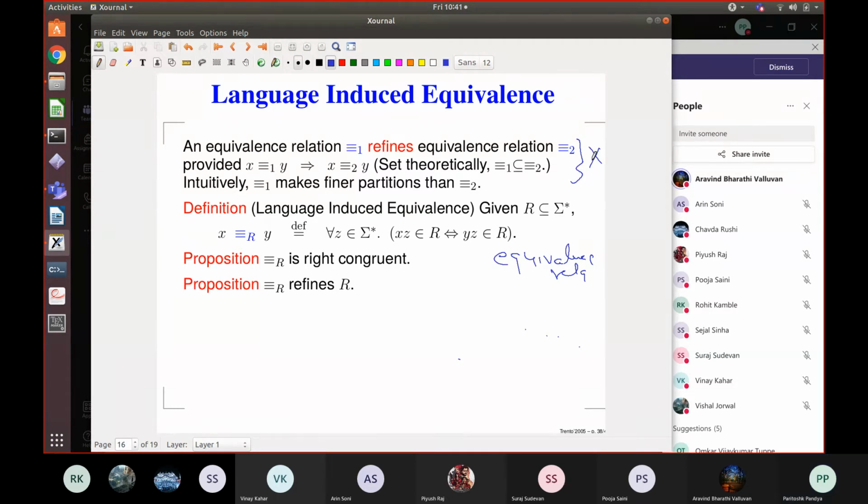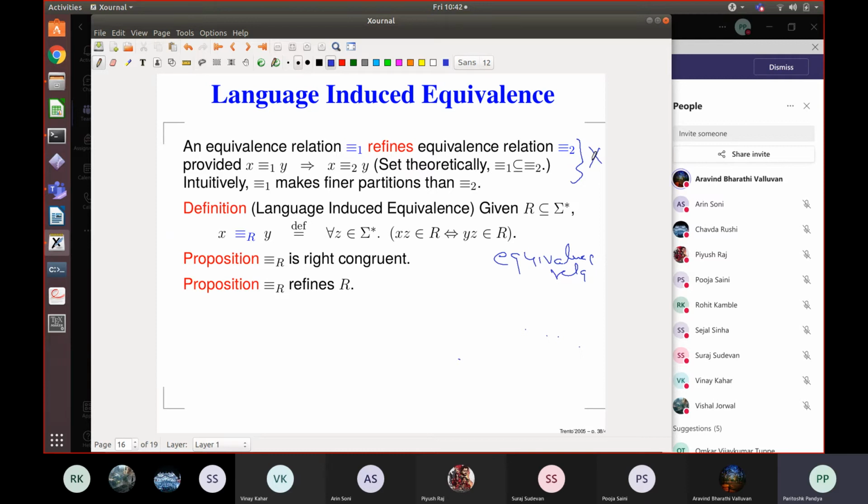Why would we want to refine the partition? Because you saw, from the machine, we got four partitions, right? 4 classes. From the language equivalence for the same language, we got 2 classes. So refining is going from 2 to 4 or 4 to 2? Refining is going from 2 to 4. You are breaking partitions into further partitions. Right. So, at least in previous classes, the goal was to reduce the number of DFAs. So here also the goal is to reduce the number of partitions. So refinement is bad.